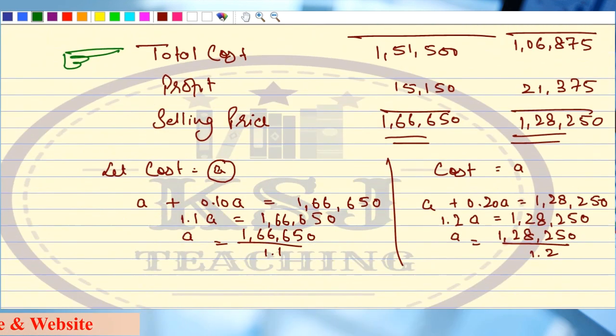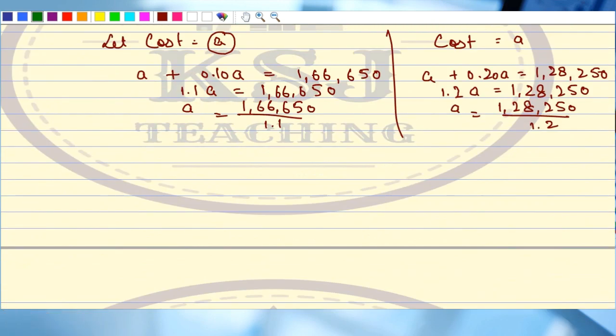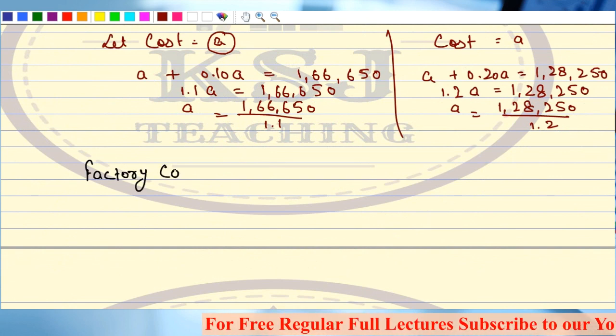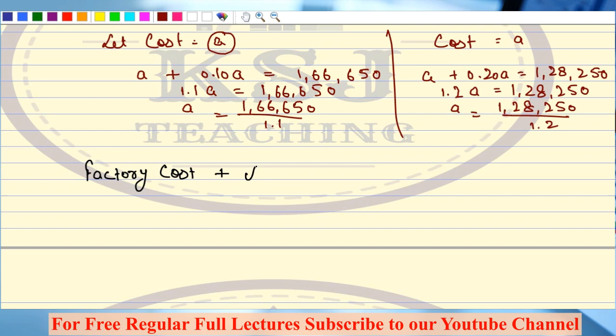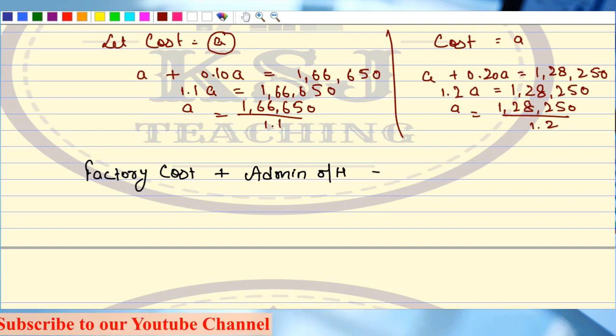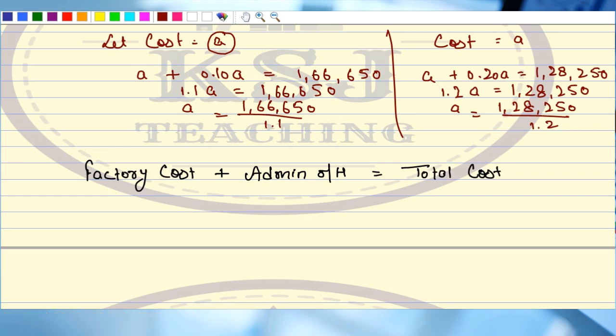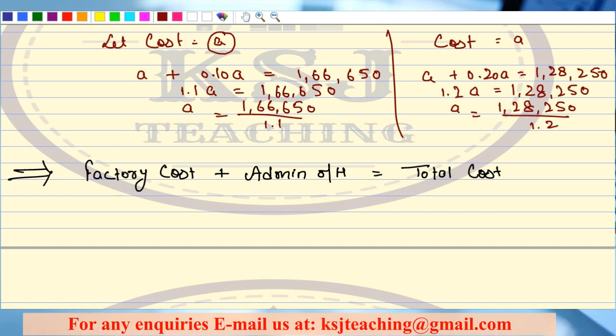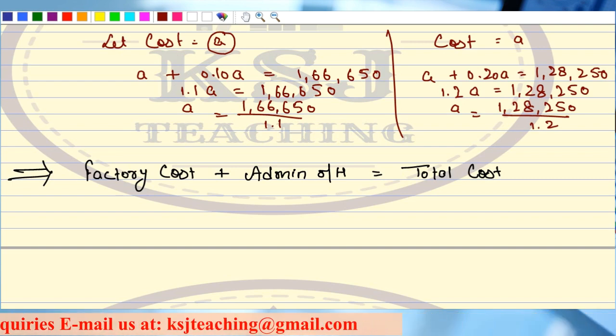Okay, I'll write it down. If I want the equation, I can say my factory cost, I'm not saying factory overheads, I'm saying factory cost plus my admin overheads, my administration overheads, is equal to total cost. Right? This is my one equation. Anybody having issues with this equation? Factory cost plus admin overheads is equal to total cost, right?